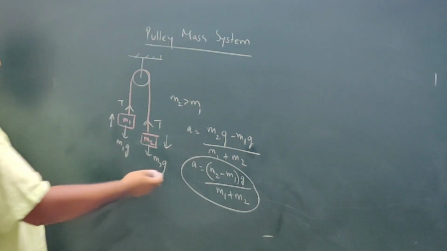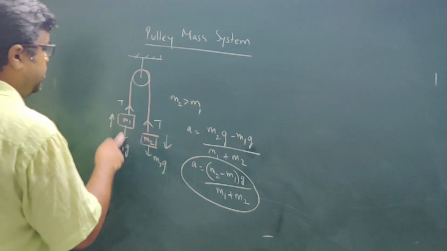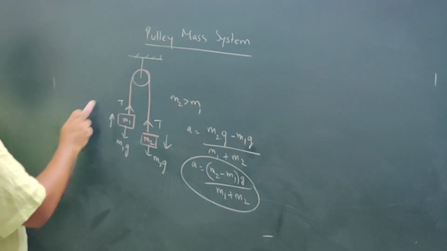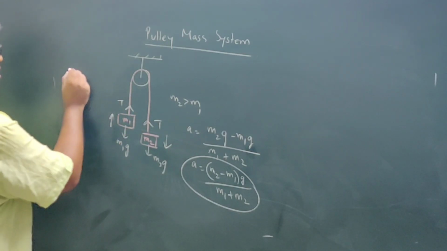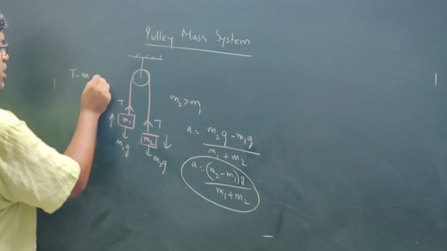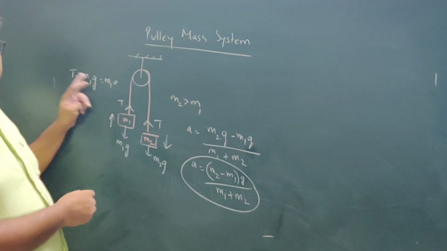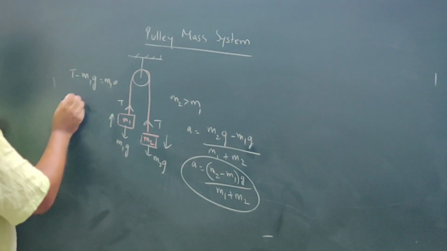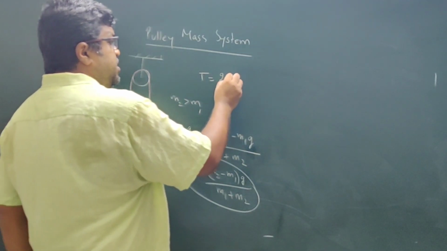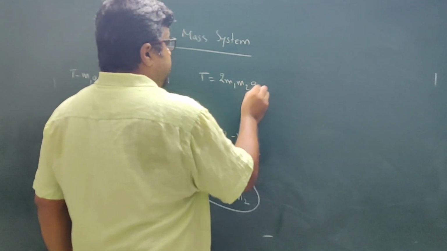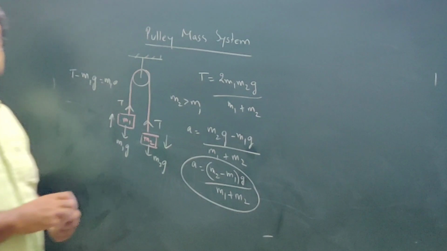Now, if you need to find tension, substitute this value into any one equation. Suppose I frame this equation: T minus M1G is equal to M1 into A. If you substitute that A over here, we can get the value of T. But it is better if you remember this equation: tension is equal to 2 M1 M2 G divided by M1 plus M2. This is the expression for tension.